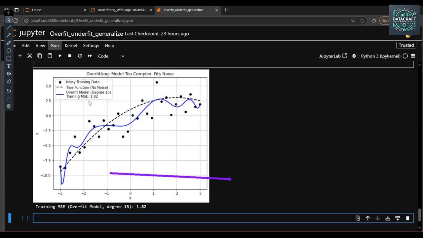Again, it fits the noise in the data, not just the true underlying curve. This is why there is an extremely low training error but poor ability to predict new data. Yes, the mean absolute error is lower, 1.82.